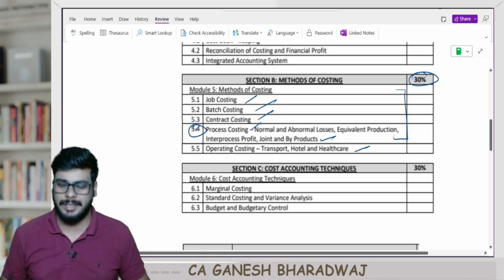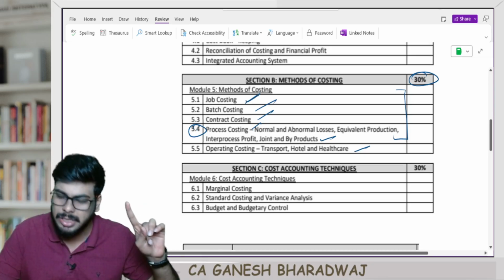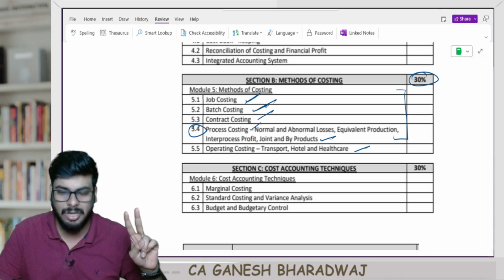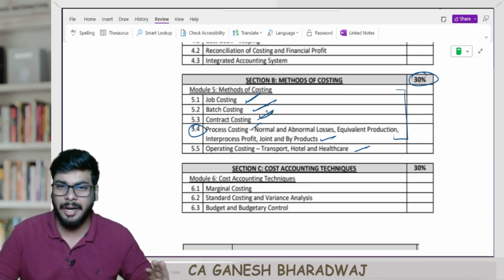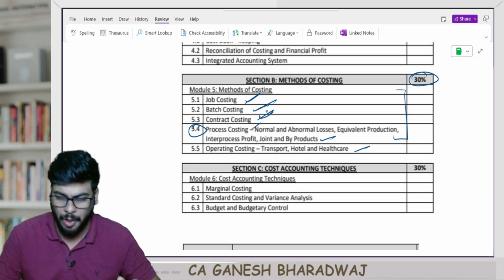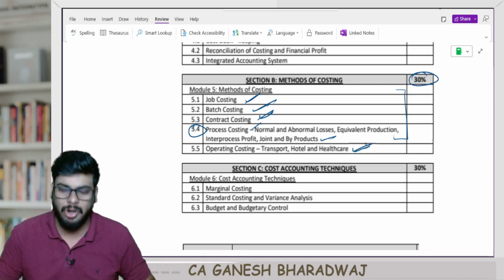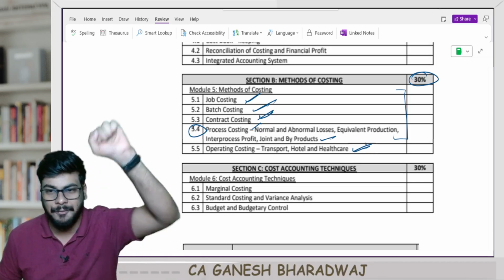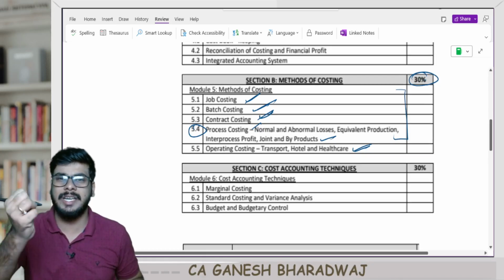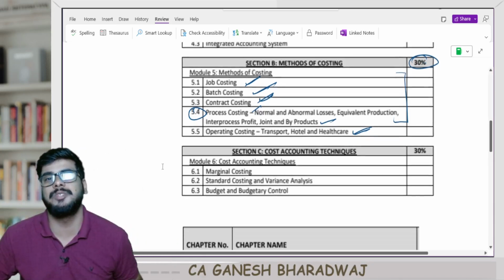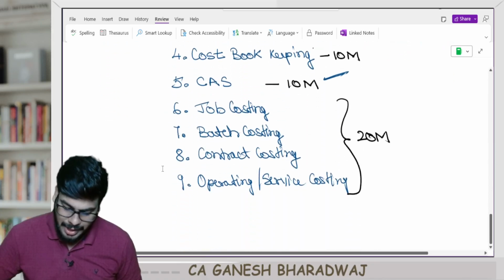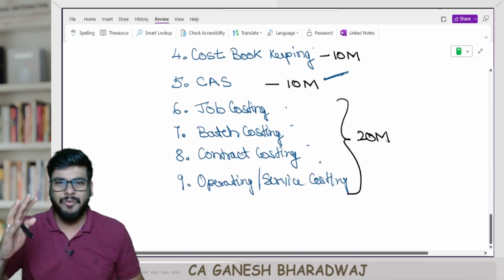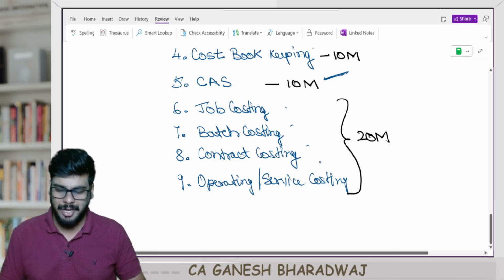So let us keep it aside for the time being. Job costing, very small. Batch costing, very small. Contract costing, medium, relatively smaller only, it's not big. Operating costing, nothing but your service costing, is also relatively smaller. These 4 you pick, and out of this 30, I think at least 20 marks will come from this area. Clear with this, right? So I have just picked these 4 small to medium chapters.